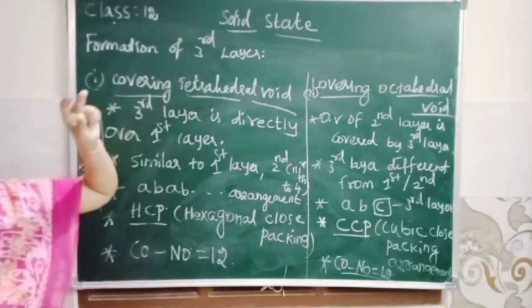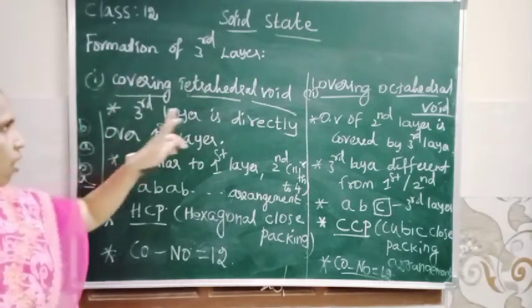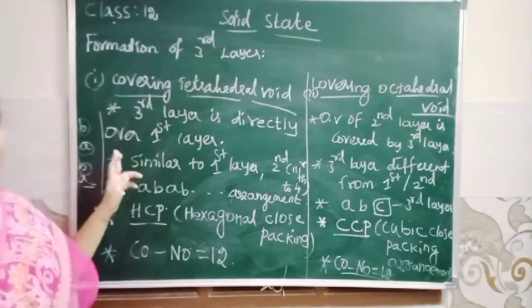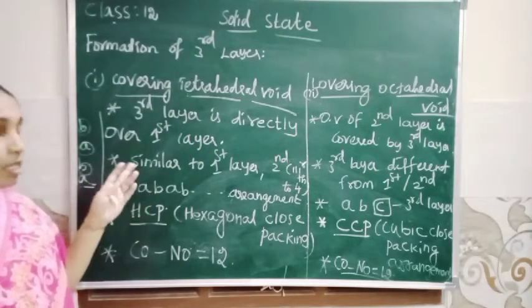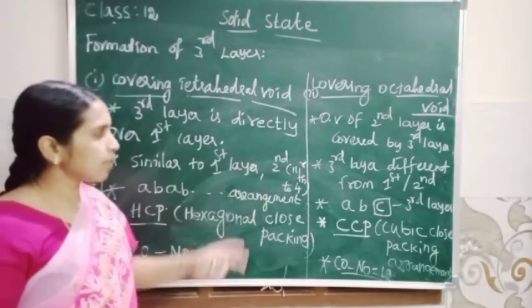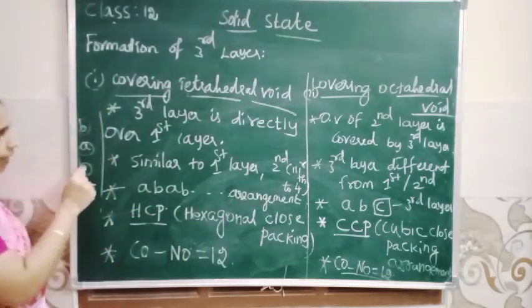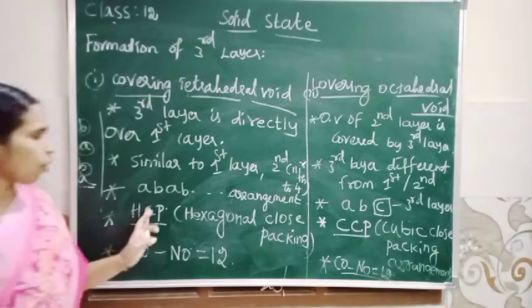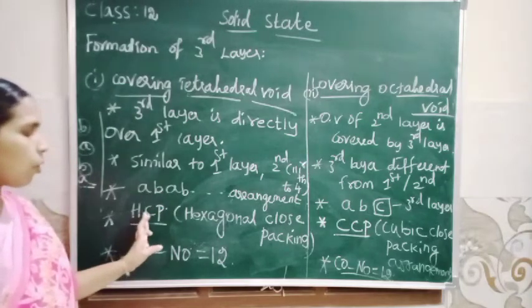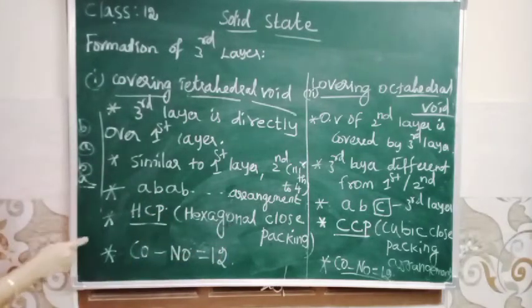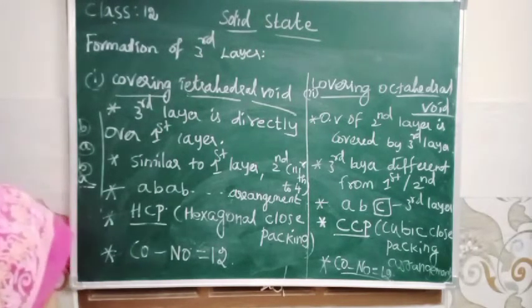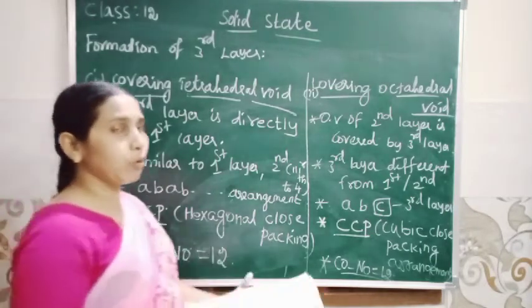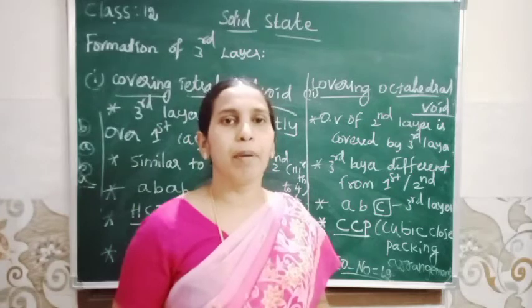Formation of third layer covering tetrahedral void. Okay. So third layer is directly over first layer, similar to first layer. Second one similar to fourth layer, that is AB type. So this type of arrangement is hexagonal close packing arrangement. Okay. So coordination number equal to 12. Okay. So you can go through the book and read the points. It will be very easy for you.